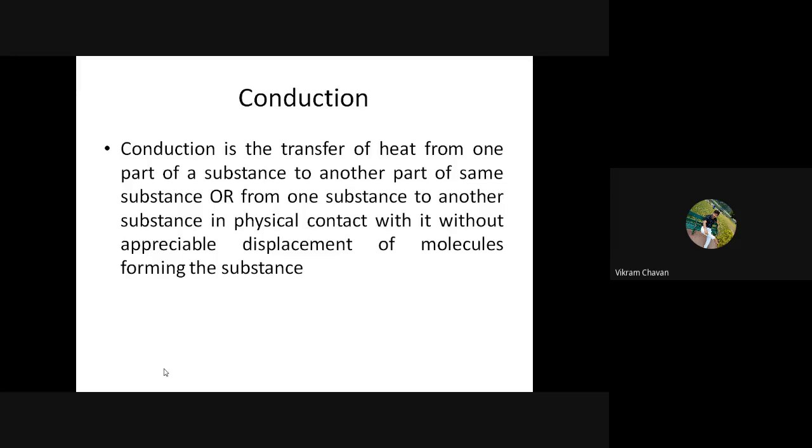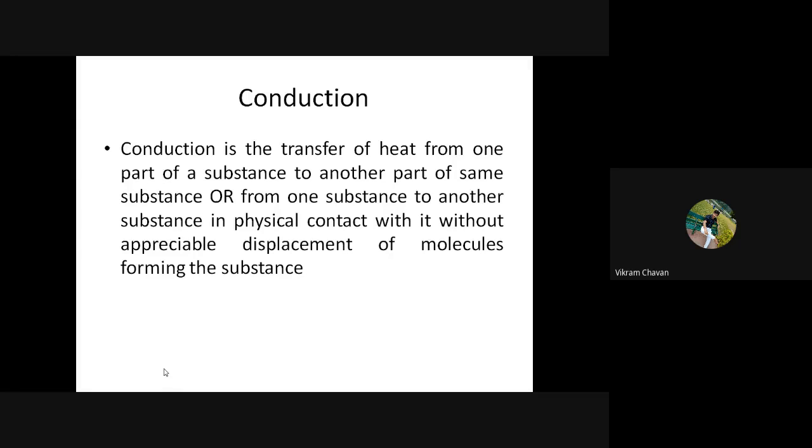Now we try to understand what is meant by conduction. Here I have mentioned that conduction is the transfer of heat from one part of a substance to another part of a substance, or from one substance to another substance in physical contact with it, without appreciable displacement of the molecules forming the substance.